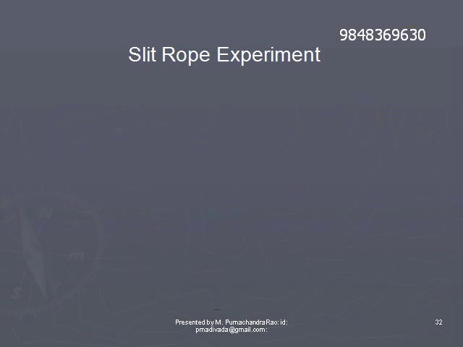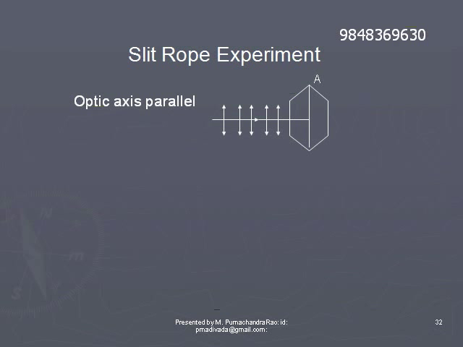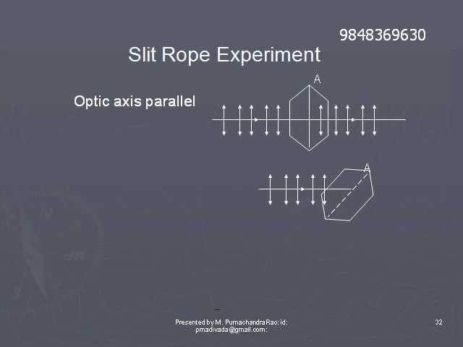When the crystal is rotated by 90 degrees, the plane of vibration of the electric field vectors is perpendicular to the optic axis. Hence, the rays are cut off. So we don't see any radiation coming out of the slit when the crystal is rotated by 90 degrees. So if the plane of vibration is parallel to the optic axis, the rays will pass through the crystal. If the plane of vibration is perpendicular to the axis of the crystal, then the vibrations cannot pass through the crystal.